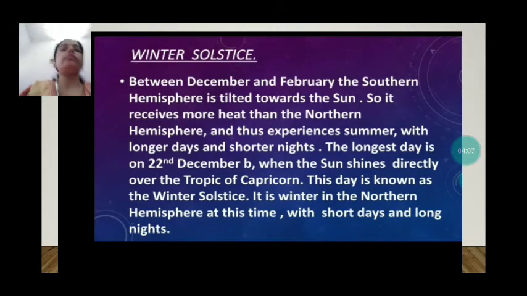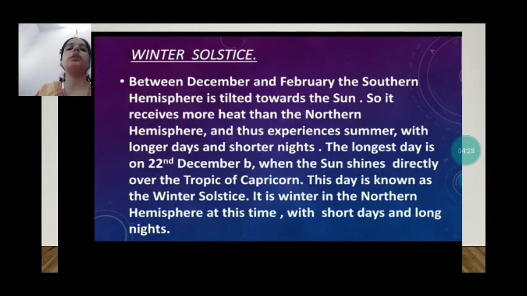Next we can see the winter solstice. Between the months of December and February, the southern hemisphere is tilted towards the Sun. The rays of the Sun fall vertically over the Tropic of Capricorn in the southern hemisphere.